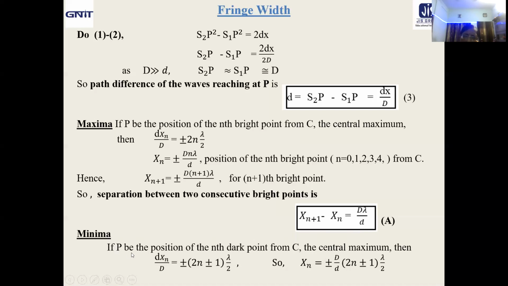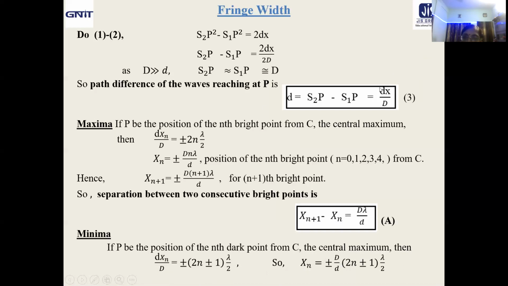Now, if P be the position of nth dark point from C, because we don't know actually what will happen at P. It will depend upon the path difference between them and the conditions they are satisfying. So if P be the position of nth dark point from C, the central maximum, the reference point is always the central maximum, then what changes we have to make here?